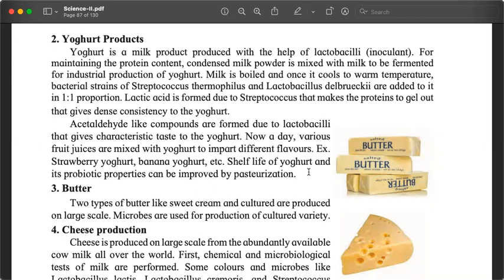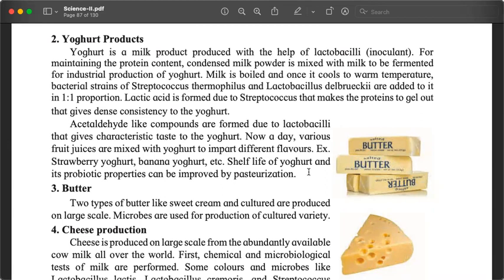We just use the word curd, and we make curd in our homes also. If you have seen, ask your mothers, ask your fathers how we make curd at home. If not buying, how do we make curd at home? They will say, we take some existing curd and add it to the milk, and we let the milk stay stationary.